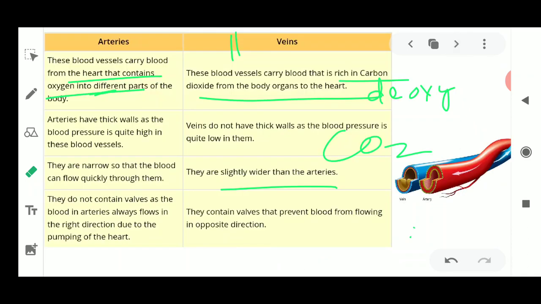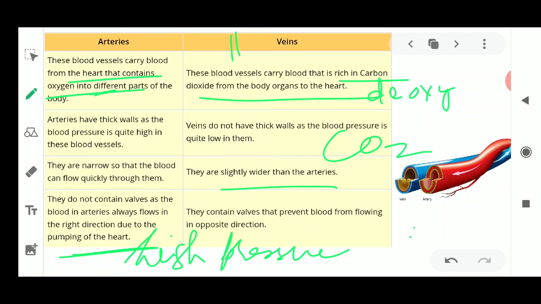Now next is that the arteries do not contain valves, as the blood in the arteries flows in the right direction of the pumping of the heart. You need to know that the blood flows from the heart towards the organs, which means it is under high pressure. Veins have valves, which means they have a lid which is going to close and open once the blood is flowing. So in arteries there is no such lid present, that is known as a valve.